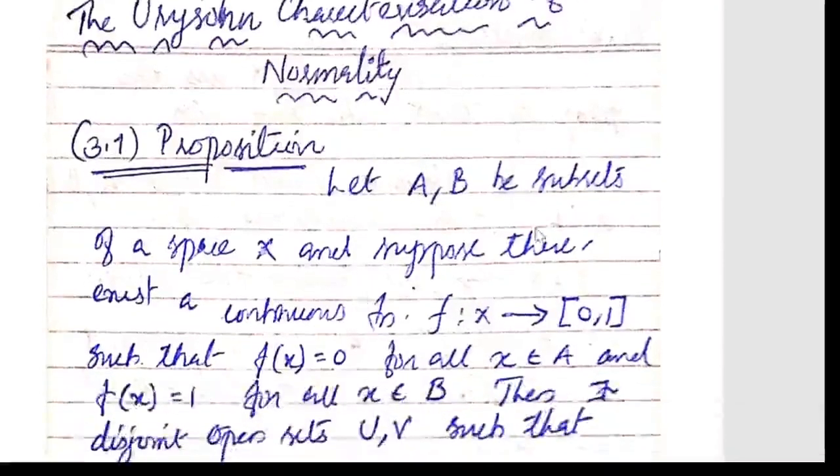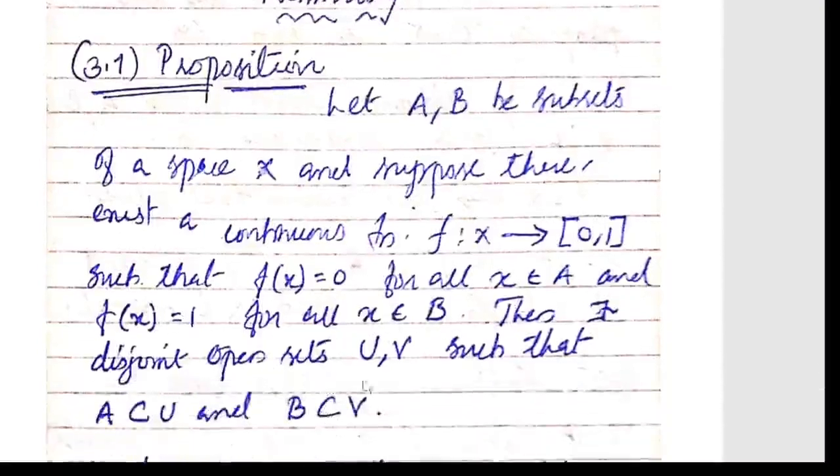3.1 Proposition. Let A, B be subsets of a space X, and suppose there exists a continuous function f from X to the closed interval [0, 1] such that f(x) = 0 for all x belonging to A and f(x) = 1 for all x belonging to B. Then there exist disjoint open sets U and V such that A is contained in U and B is contained in V.